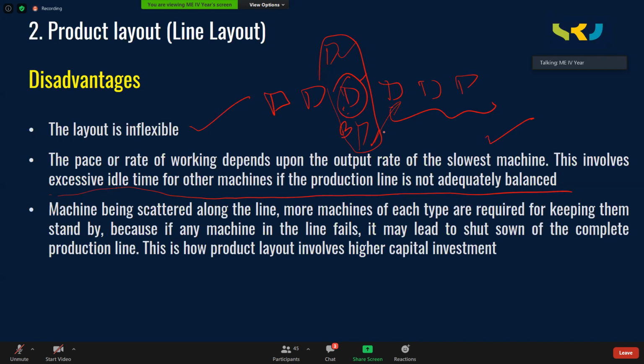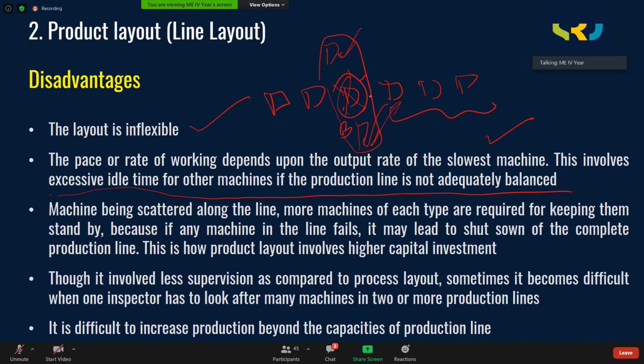Missions being scattered along the line, more missions of each type are required for keeping them standby. Because if any mission in the line fails, it may lead to shutdown of the complete production line. Whatever I said now is also applicable here. I gave this example as a bottleneck mission. Let us assume that this mission is under breakdown. If this mission is under breakdown, the rest of the missions are idle. To avoid that, we arrange similar type of missions in more number, so that there is an alternate immediately.